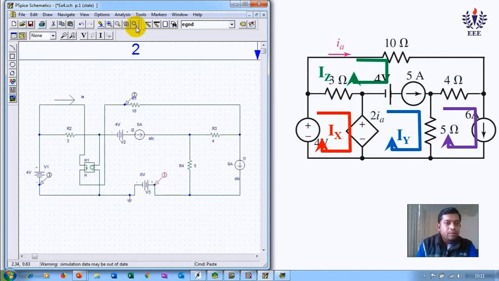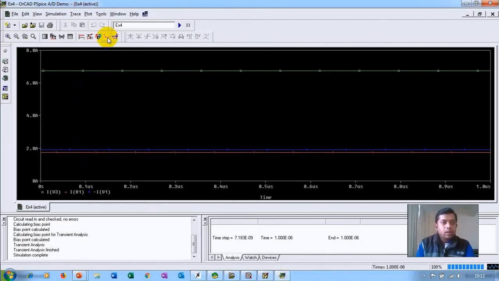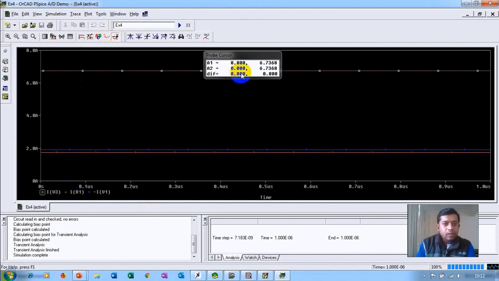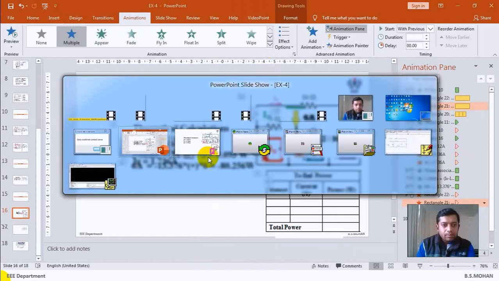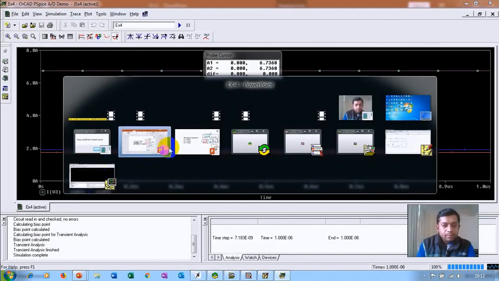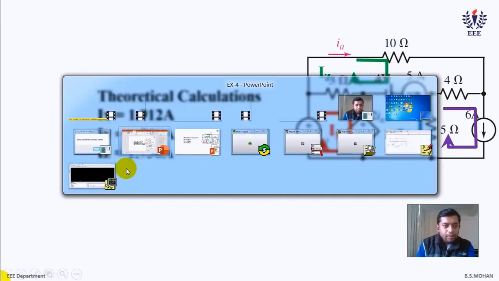Okay. Now we have placed everything, but when you go to simulation, how do you know? We'll see what's your output now. So click on toggle cursor. We got 6.7368. So that's for which answer? That's for IY, right?